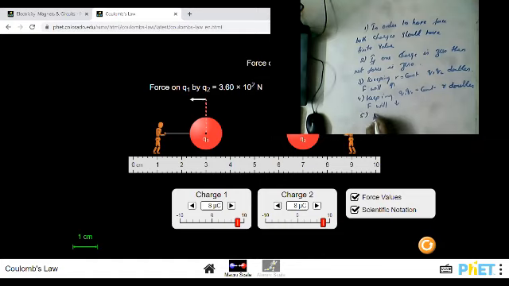And fifth one, if both Q1, Q2 and R are doubled, then F does not change, same as previous.